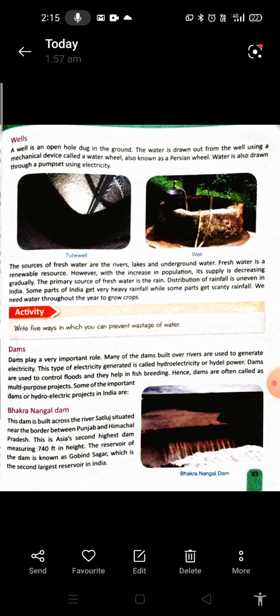So this was the chapter about water and its uses and the various techniques that are used for irrigation purposes in order to use the water in a proper way. I hope all of you have understood the chapter. You must read the chapter 2 to 3 times in order to understand it better. So, thank you.